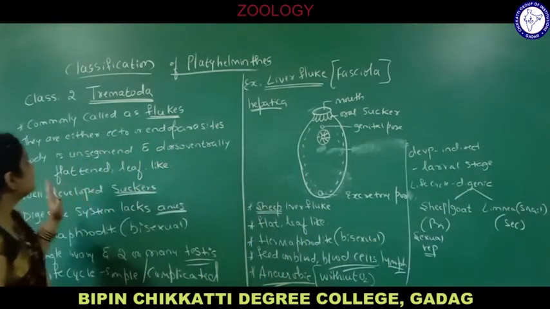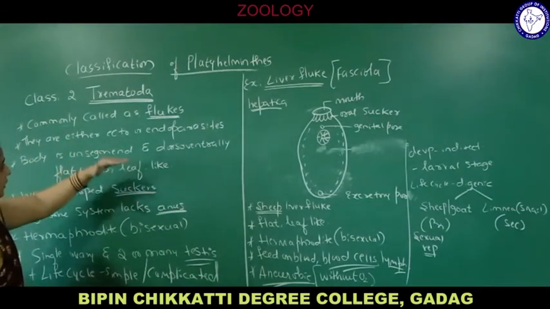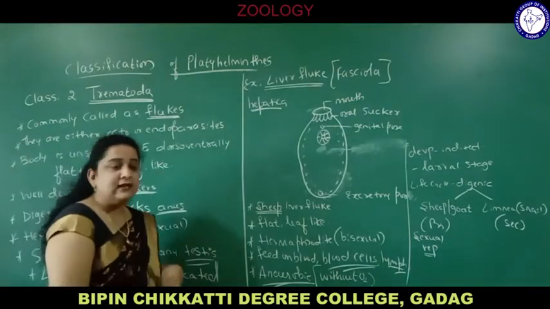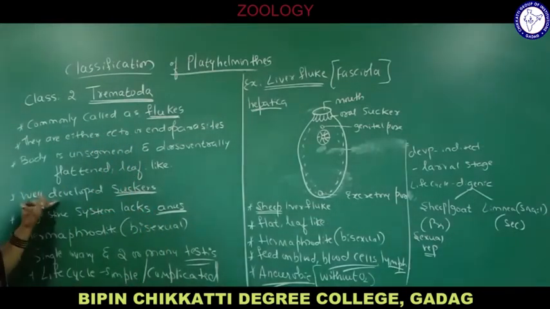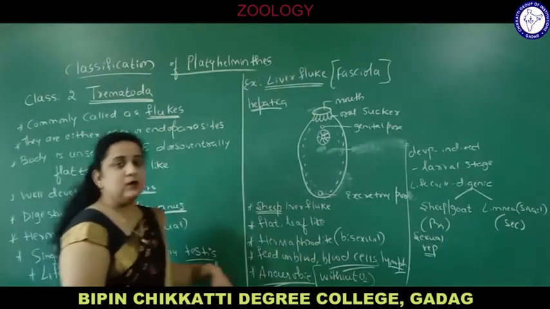About the second class Trematoda, commonly called flukes. They are either ecto or endoparasites. The body is unsegmented, dorsoventrally flattened and leaf-like. Well-developed suckers are there. The digestive system lacks an anus. They are hermaphrodite. A single ovary and two or more testes are present. The life cycle is simple or complicated.